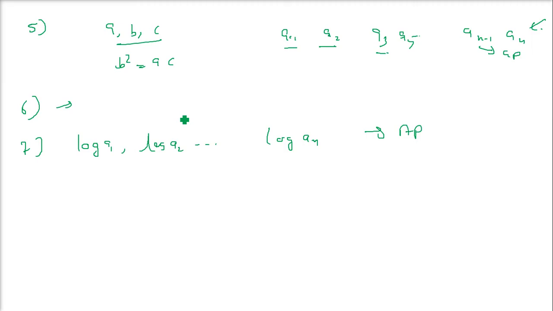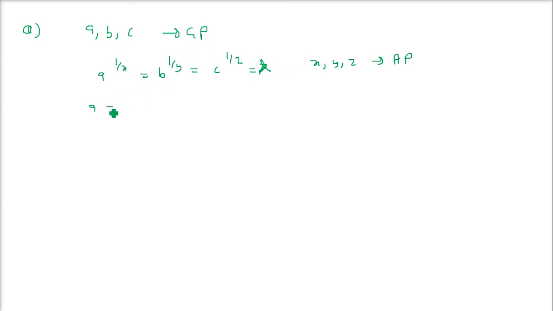Now let me just take an example which belongs to NCERT, so that we may know how we are going to apply this. The question is saying, if A, B, C are in GP, and it is being said that A^(1/x) equals B^(1/y) equals C^(1/z), then we have to prove that x, y, z are in AP. This is an NCERT question. So how do we do that? Let us assume that this is equal to lambda.